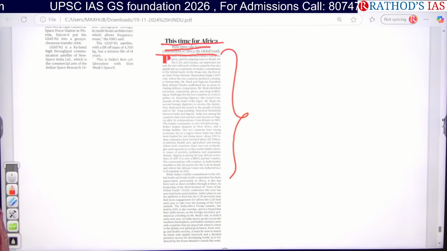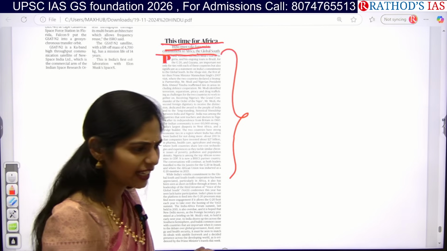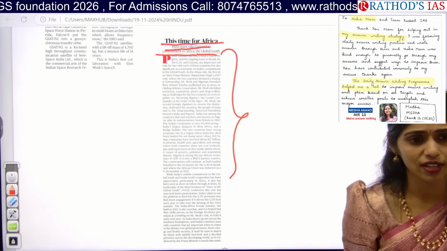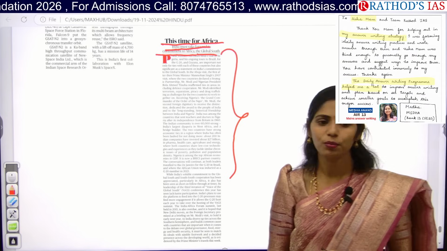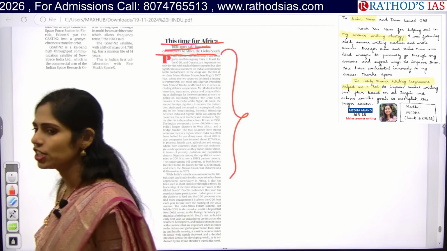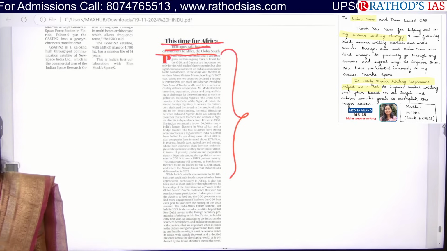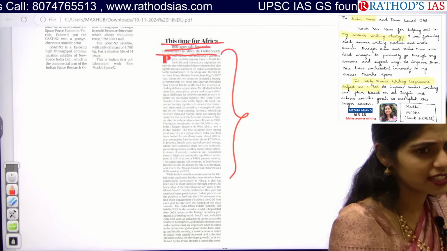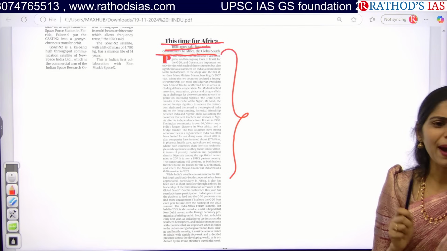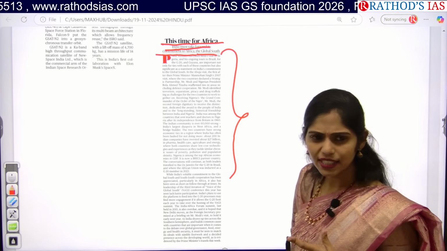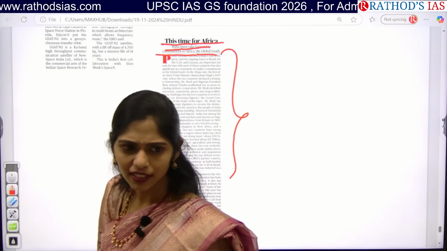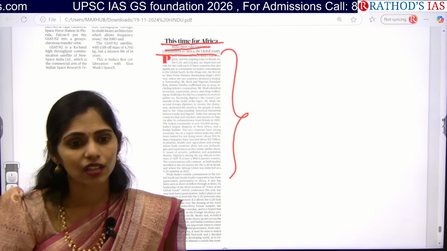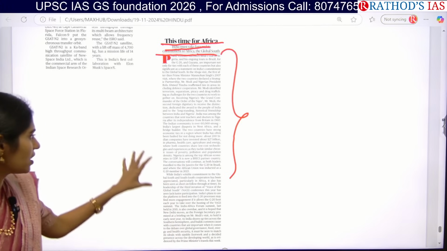In which areas? Counter-terrorism. Can you tell me an example of a terror outfit that is active in Nigeria? Boko Haram. Boko Haram is one of the terror organizations in Nigeria. So together we want proper information sharing, technology, etc., and we have to control that terrorism. Apart from terrorism, the next one is piracy. And another one? Yes, regional stability. So in these areas, see these ones.